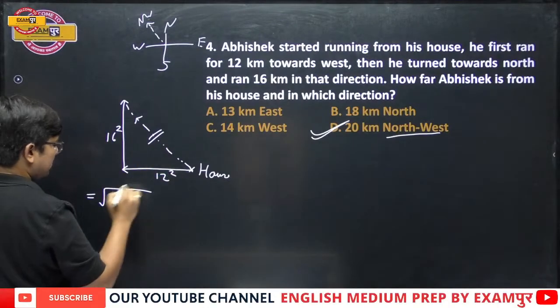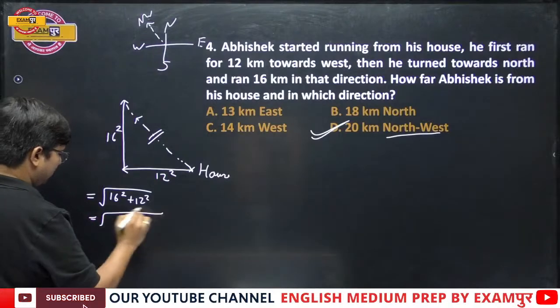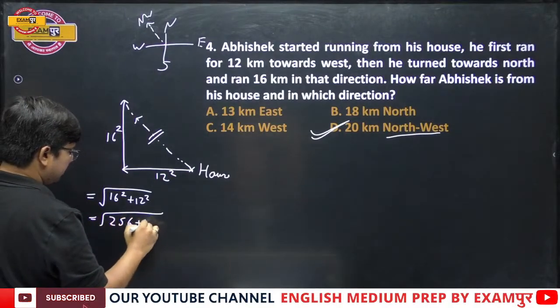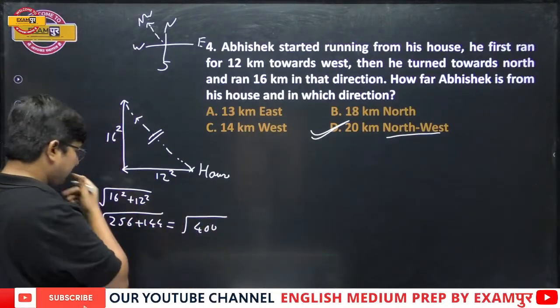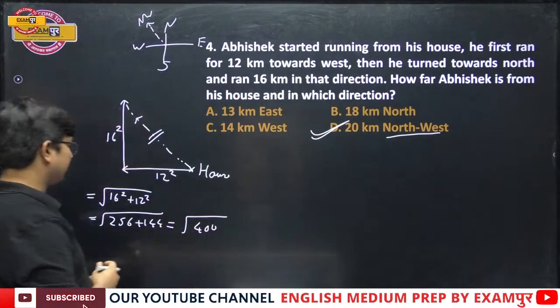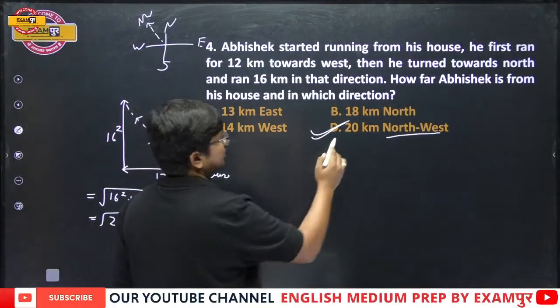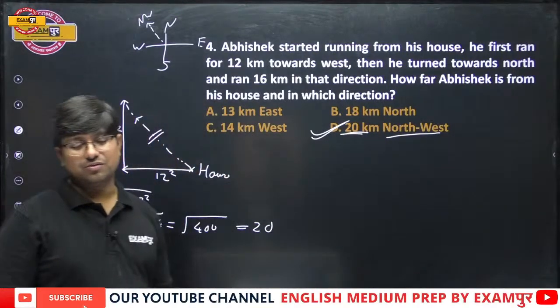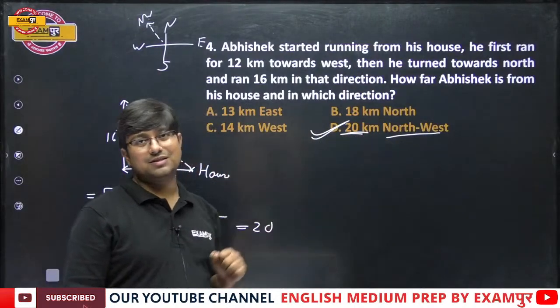And now if you want to find out this distance, how will you do that? Under root of 16 square plus 12 square, 256 plus 144. It is root 400. And this is nothing but 20. So this is how we are getting 20 also. But that was not required because only one option was having northwest in the options.